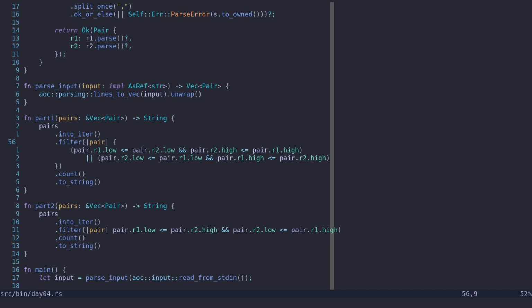So the solution for the two questions is pretty similar. You can solve it by using a filter and then counting how many items are left. For the first part, you have to have the condition that for the two intervals, it's either that the R1 range includes the R2 range or the other way around. And for the second part, you have to have the two ranges intersect.